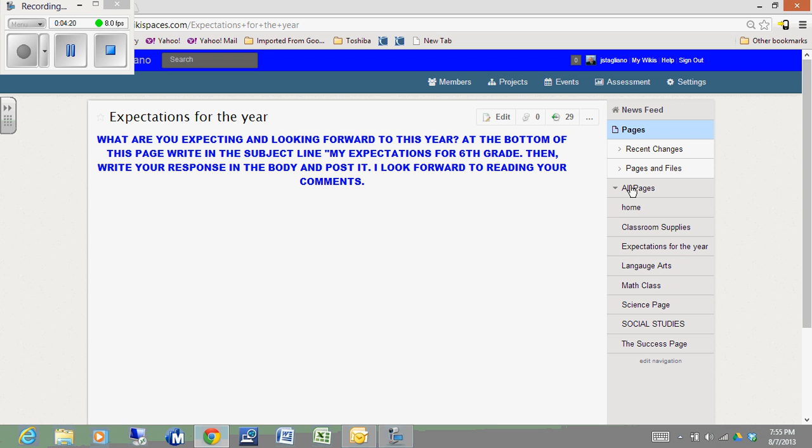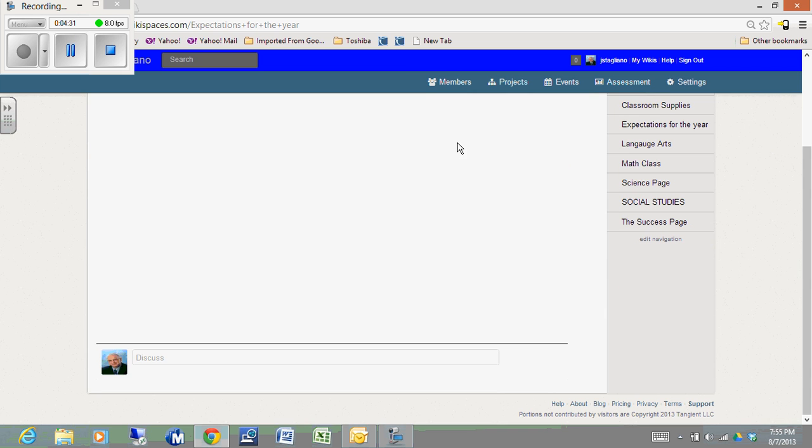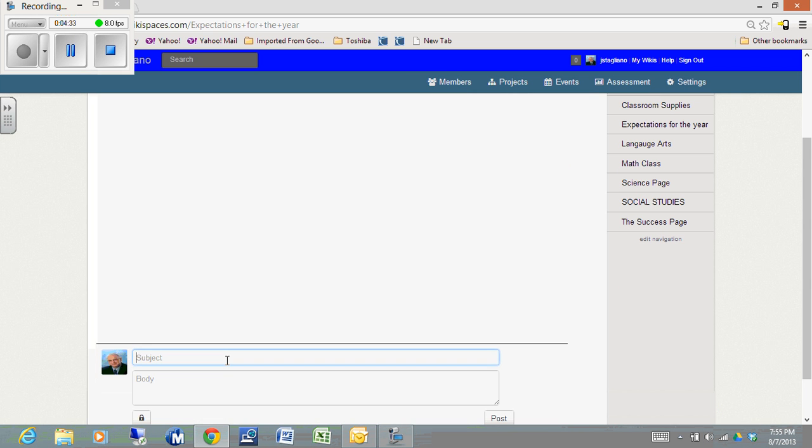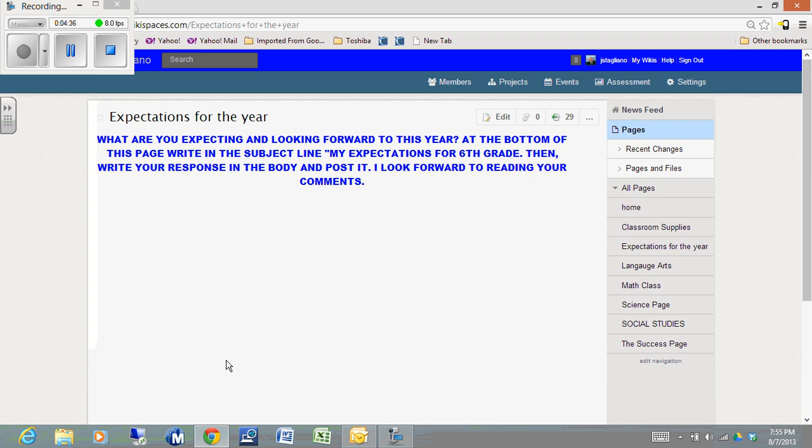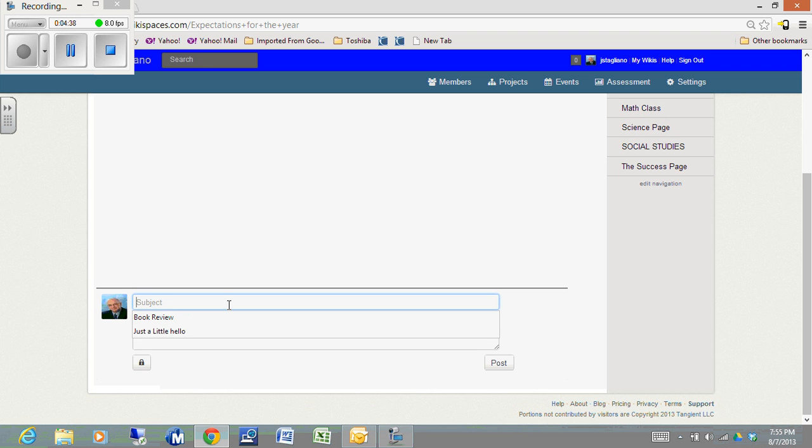The Expectations for the Year page is the first page that I would like you to post on. Here's the question. What are you expecting and looking forward to this year? After you read that question, scroll to the bottom. Click on Discuss. In the subject area, type My Expectations for 6th grade. Make sure you spell expectations correctly. I obviously did not. Now I did. Then, in the body, type what your expectations are for this coming school year.